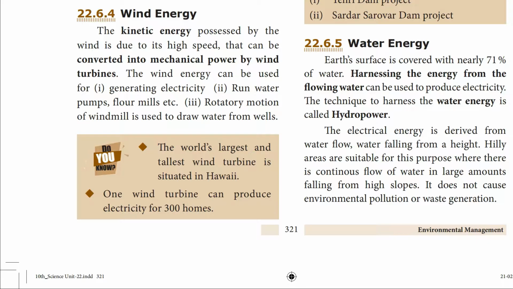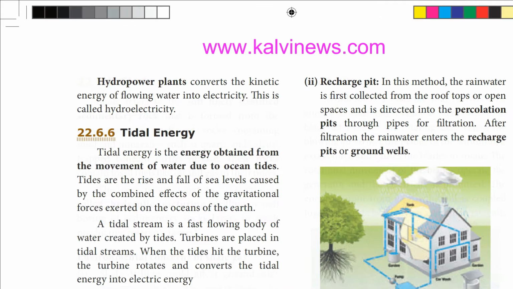Flowing water does not cause environmental pollution. Production of hydroelectricity does not cause environmental pollution and waste generation. In hydropower plants, the kinetic energy of the flowing water is converted into electricity, and this is called hydroelectricity.